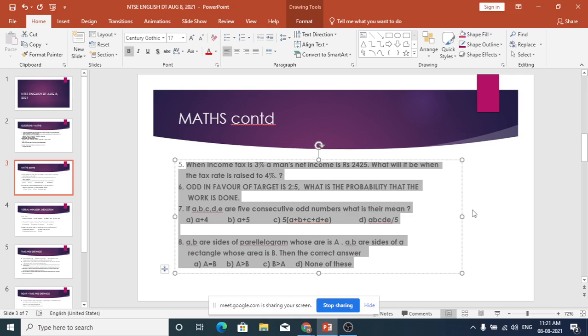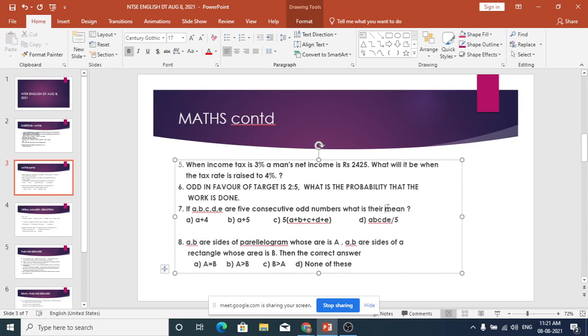If A, B, C, D, E are 5 consecutive odd numbers, what is their mean? Mean means what is their average. The mean here refers to the average. Average and mean are the same, because they are used interchangeably. So what is the mean of these numbers?